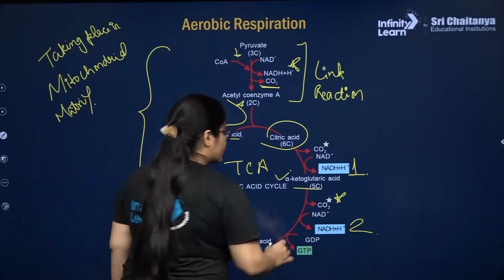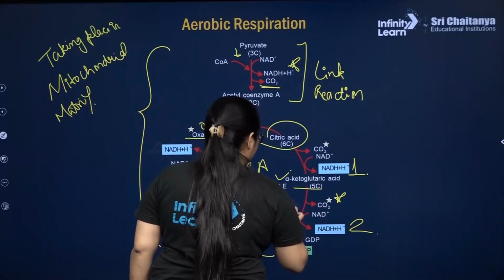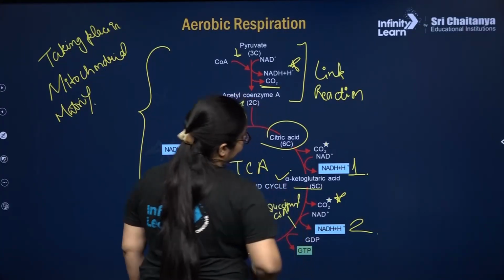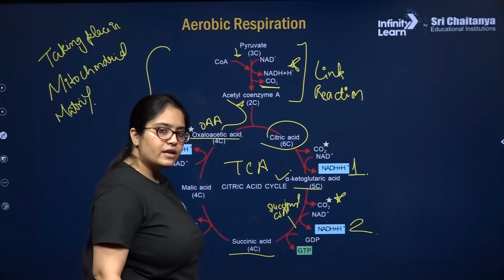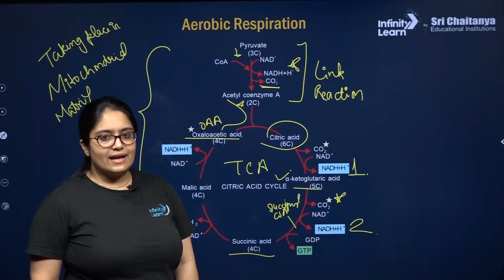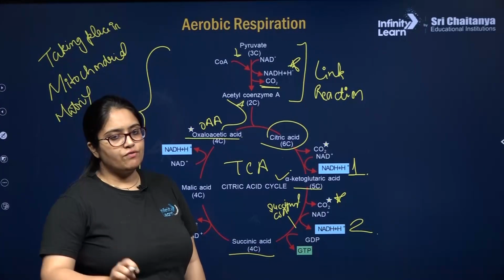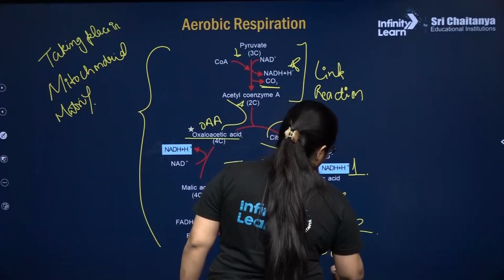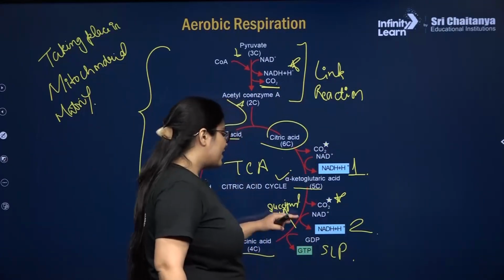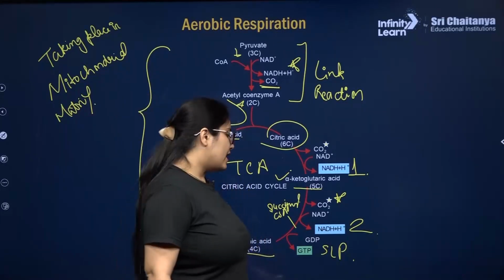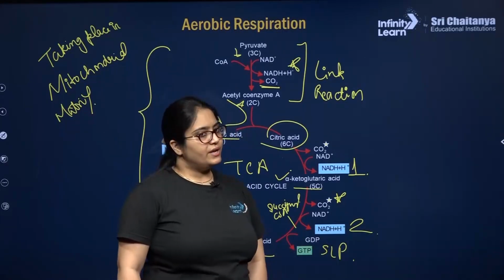So there will be production of succinyl-CoA somewhere in between, and whenever succinyl-CoA converts into succinic acid, there will be formation of 1 GTP molecule, and this is SLP, substrate level phosphorylation, right, where succinyl-CoA, one substrate, is changing into another, succinic acid, and in a coupled reaction this GTP will be converted into ATP.